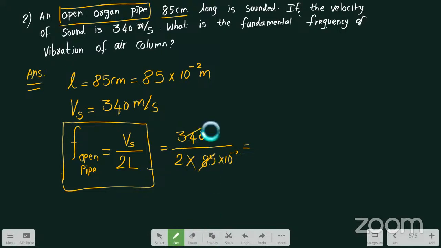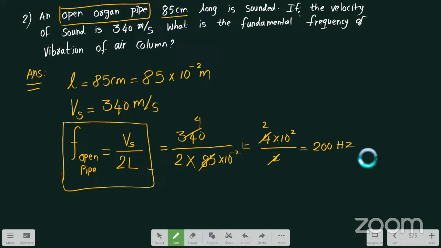85 ones, 85 fours. So this will become 4 into 10 power minus 2. If it goes to the numerator, it will become 10 square divided by 2. So 2 ones and 2 twos. So this will become 200 hertz. 200 hertz.